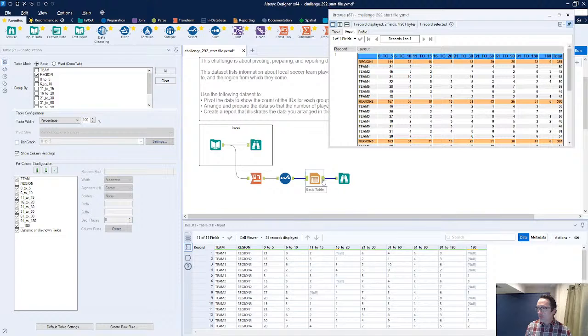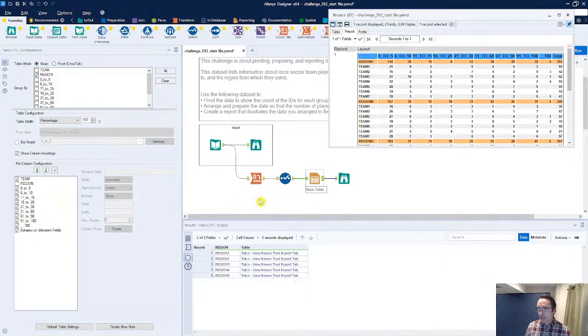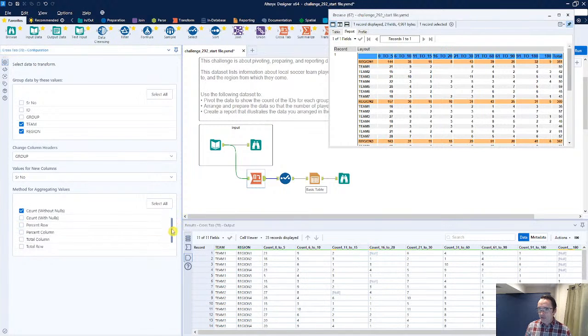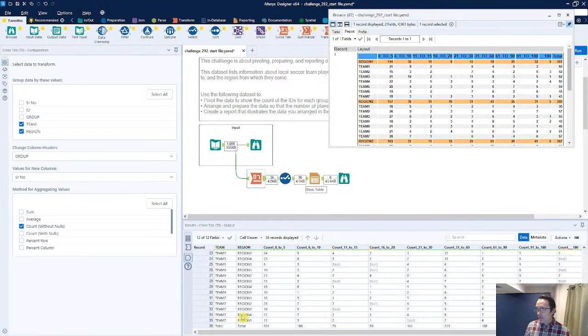Once again, for some reason, whenever I go in and add the totals column within my crosstab tool, so if I do a total column and total row, even with that specific grouping, I don't believe it's going to give me exactly what I need, because the totals row gives me an entire total for everything. It's not a total per group.